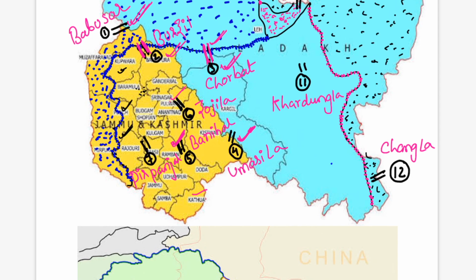And next, you can see here, Zojila. A new project was approved for the Zojila tunnel in 2018 by Prime Minister Narendra Modi, and that makes Zojila Pass important. And the seventh one is the Pir Panjal Pass here on the Pir Panjal range. So these are the important passes here.